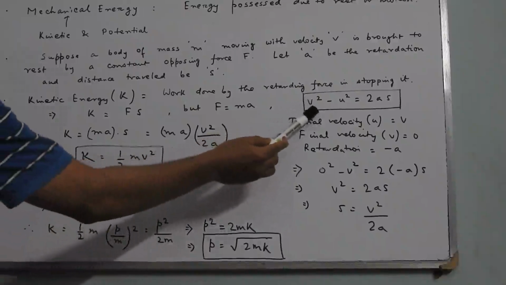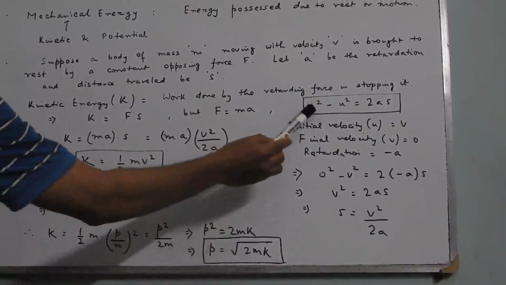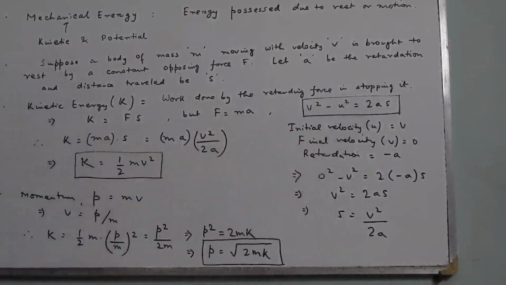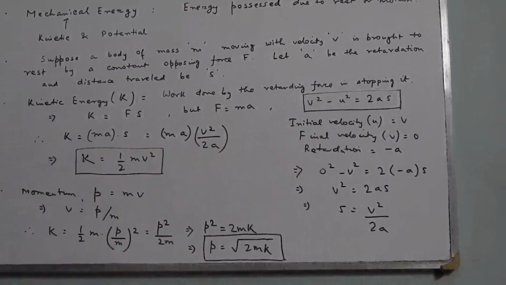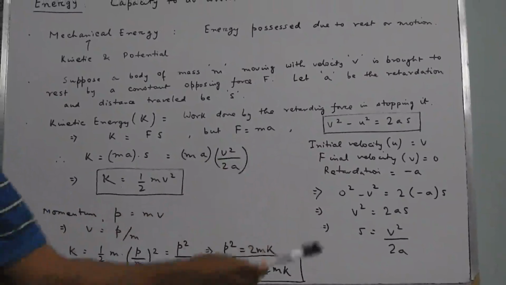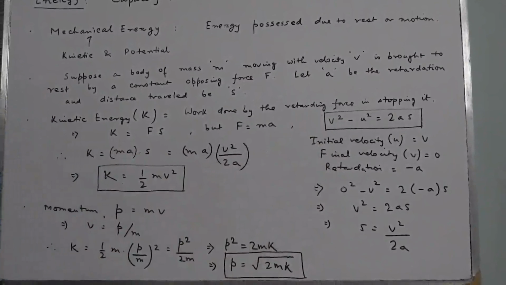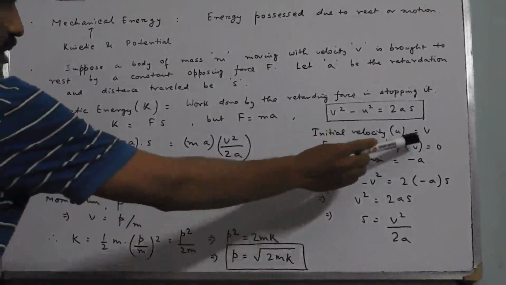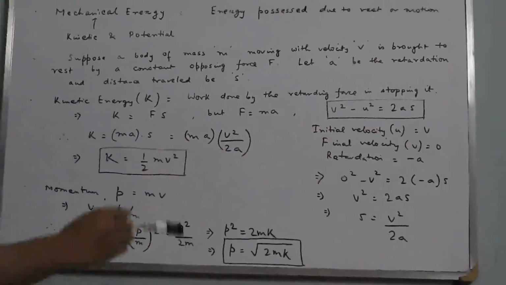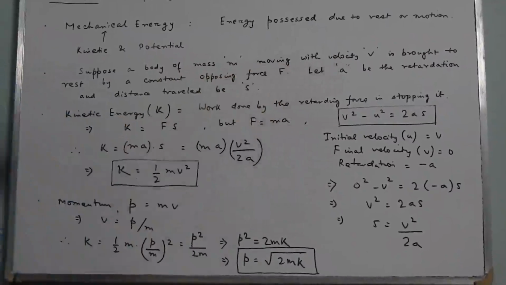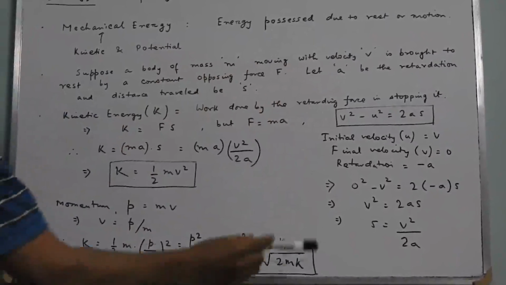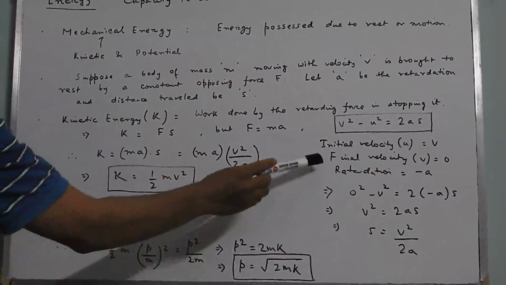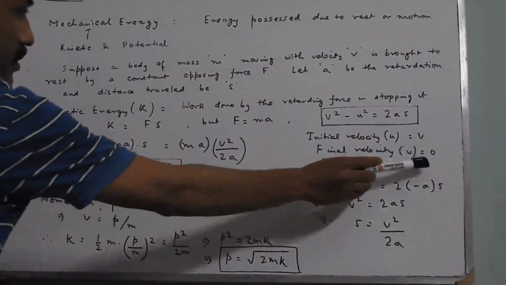We already know the equation v square minus u square is 2as, that relates the initial velocity, the final velocity, the acceleration, and the displacement of the body. In this case, the initial velocity u is actually v, because we have assumed that the body was moving with velocity v. Because the body has come to rest, the final velocity v is 0.